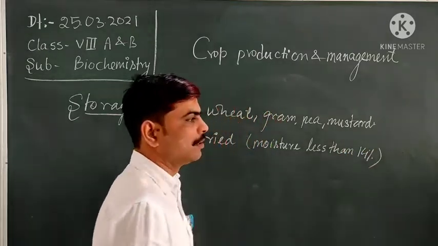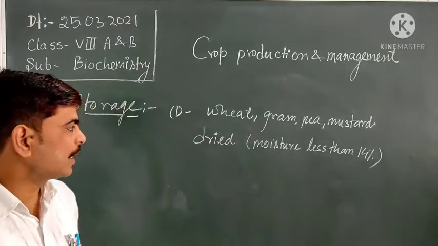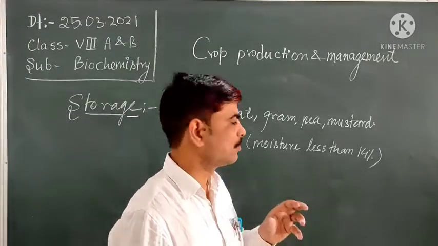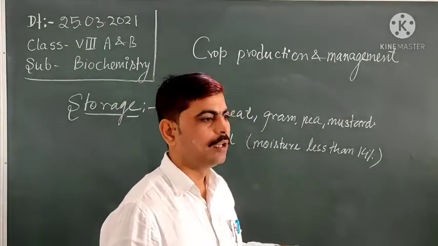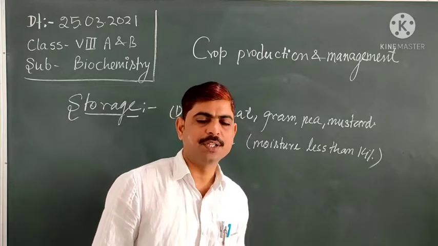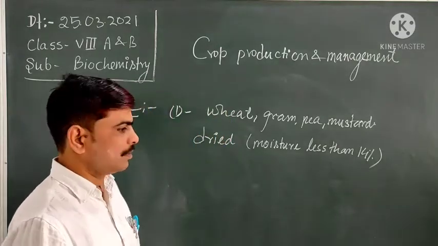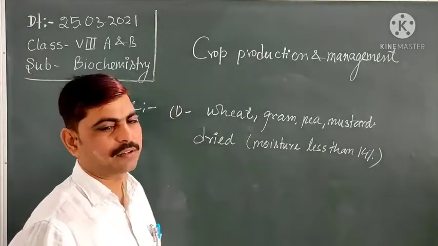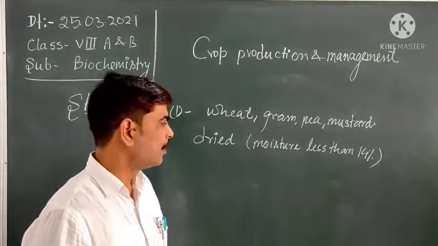The moisture content should be less than 14%, so that the different types of microorganisms that can grow over the seed, the stored agricultural produce, will be reduced. It will not allow the conditions for infections like fungi or other microorganisms like bacteria to grow.